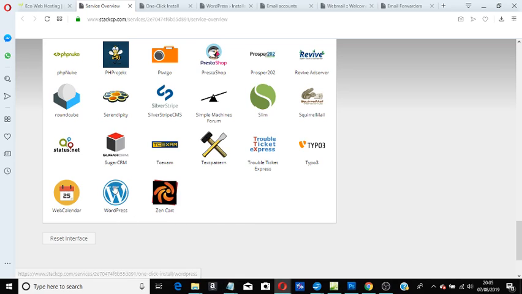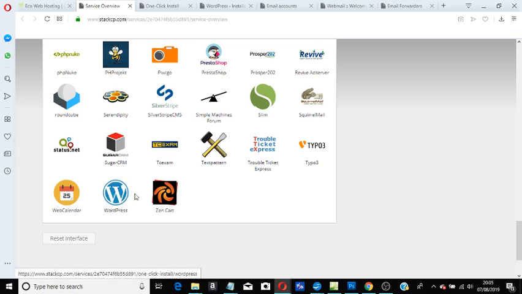Now, this WordPress app should be free on any server. There's no reason why they should charge for it. What they'll charge you for is the actual hosting that you have with the app. So that could be several different types of packages that you could get. You could get one for a single website, and there's other choices as well.